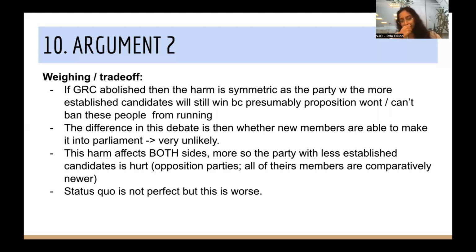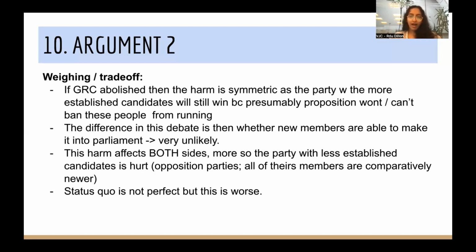I think this is quite an important point with dealing with weighing in general, right? Which is that sometimes status quo isn't a great thing, and sometimes your benefit might not be massive, but in any given debate, you don't have to be proving absolutely massive benefits to be able to win the round. You just have to be doing a comparatively better job than the team that you're against.